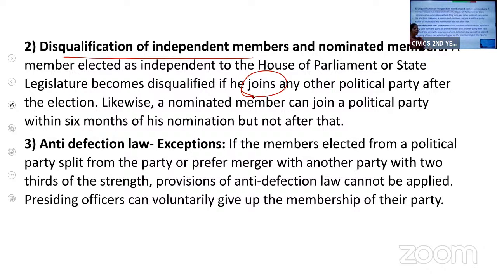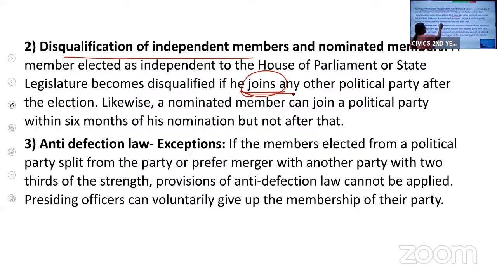He did not contest from any party. People trusted him and voted for him. After getting elected, if he joins a political party, he is betraying the trust of the people. So, he will be disqualified.